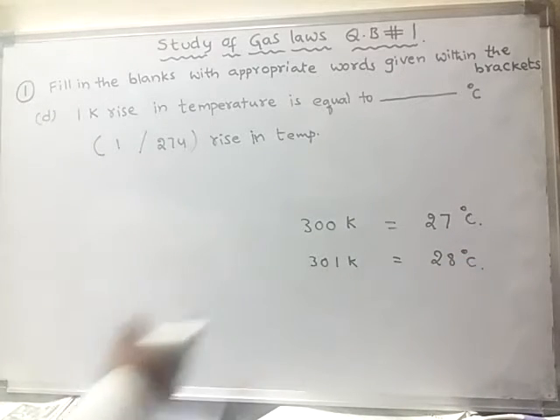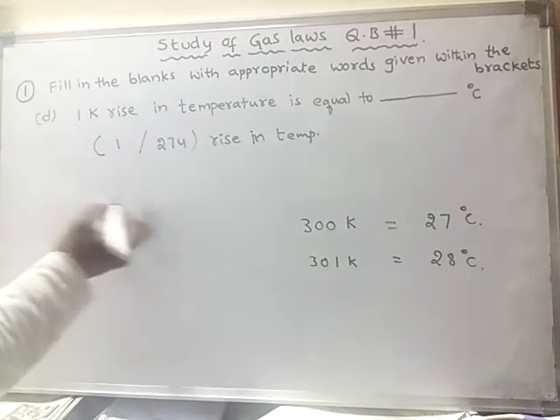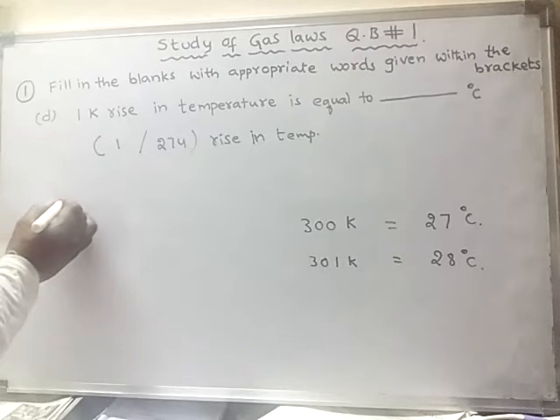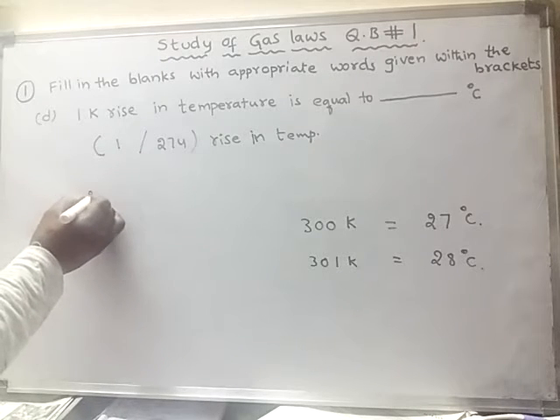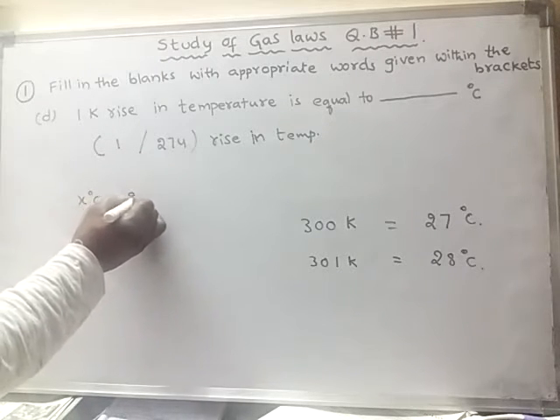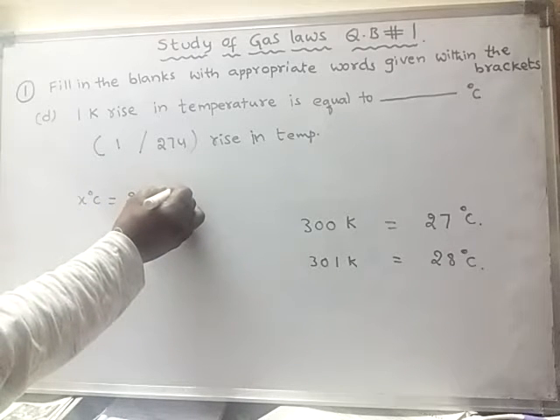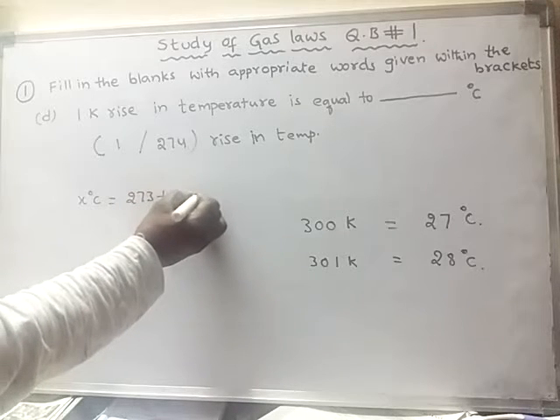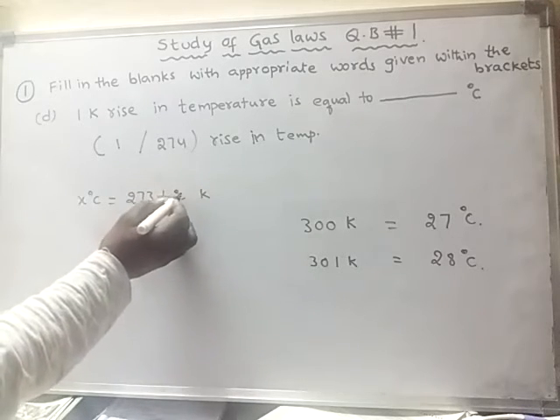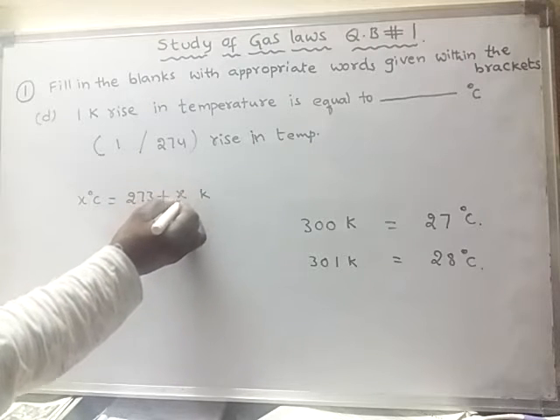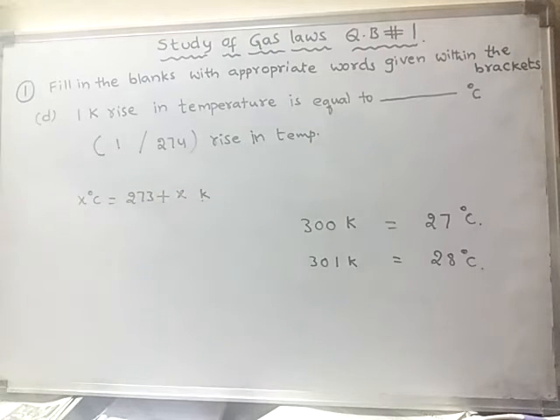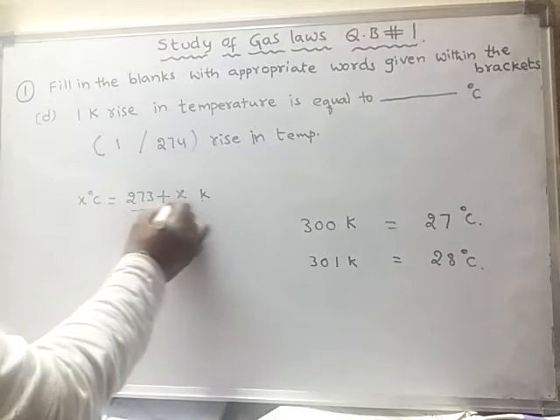Always remember that there is a conversion. X degrees centigrade is equal to 273 plus the value of x Kelvin.